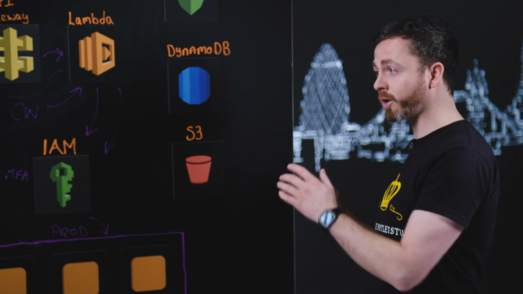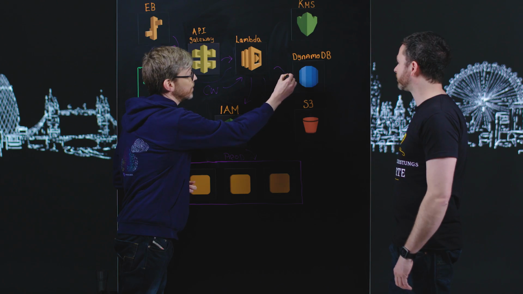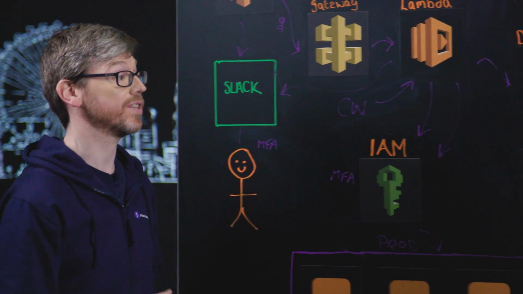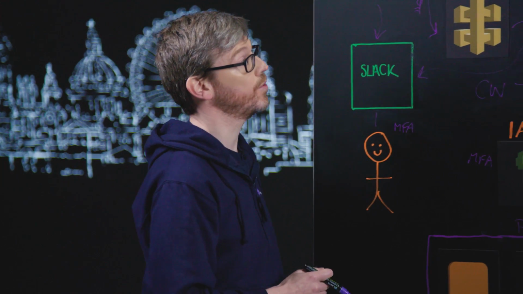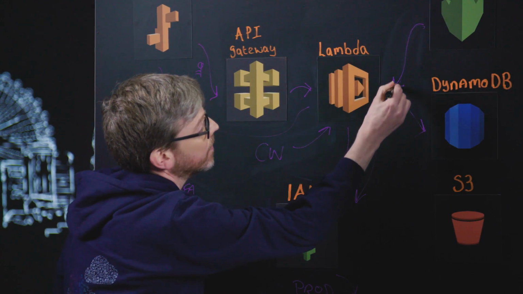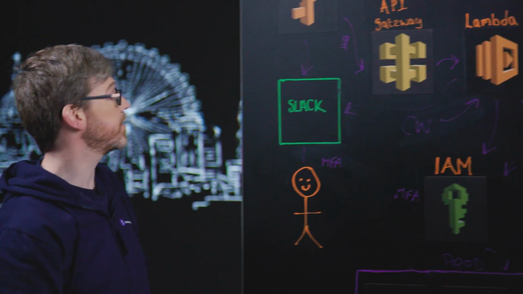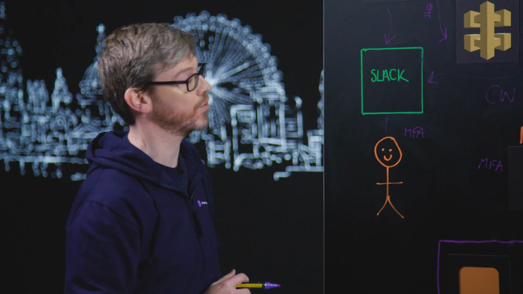But how about keeping a track of that activity then? To do that, we need to store state, which we do in Dynamo for the duration of that session. Got it. So what about KMS? Where does that come into play? We use KMS to encrypt various bits of configuration which are required by the Lambda. One of those, for instance, is the Slack callback URL, but there are other bits and pieces as well.